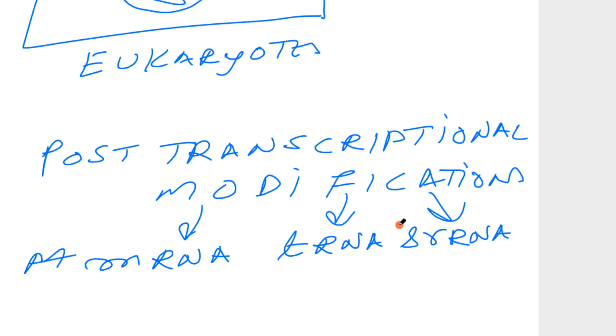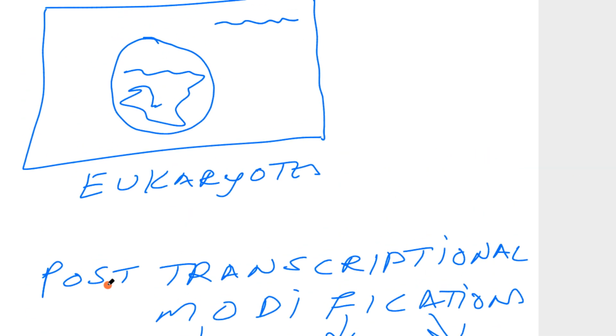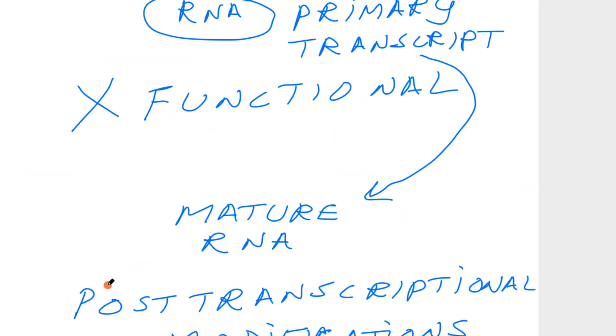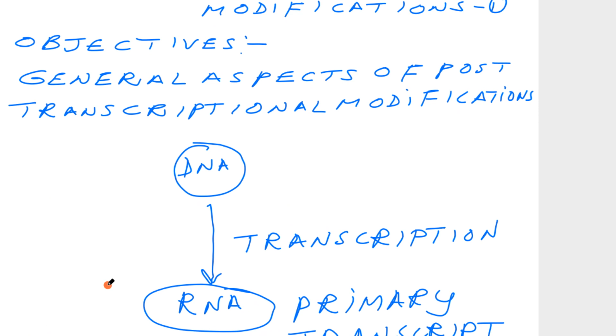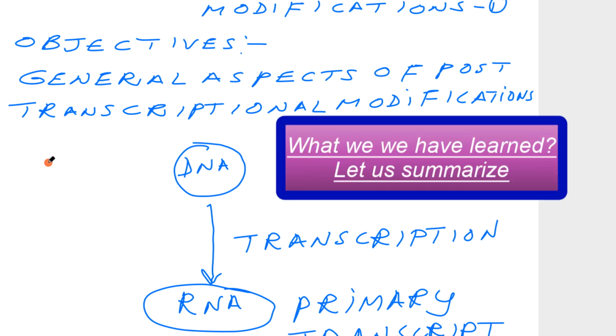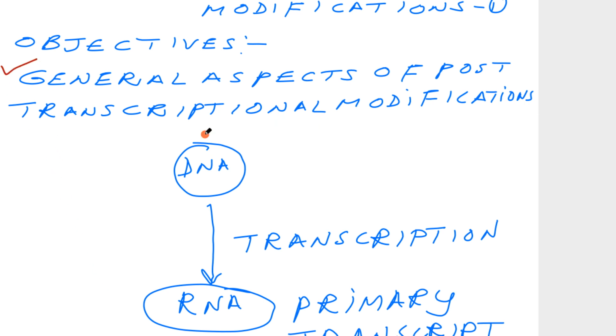Okay, let us summarize what we have discussed so far. We studied how transcription takes place in the eukaryotic system. Then we discussed the primary transcript stage. What happens to the primary transcript is what we are studying under the section of post-transcriptional modifications. So in this session, we have taken the general aspects of post-transcriptional modifications.